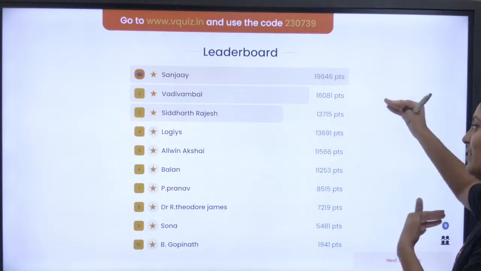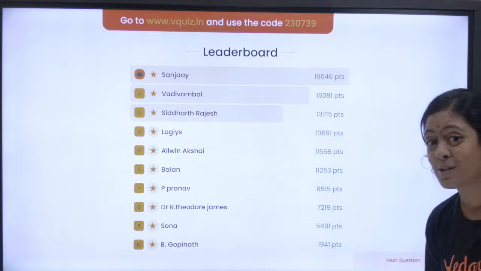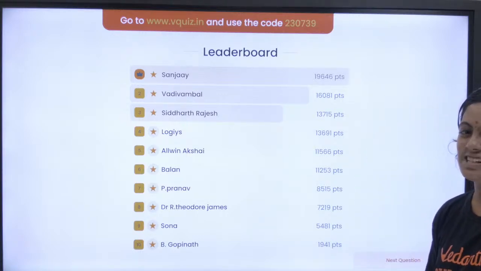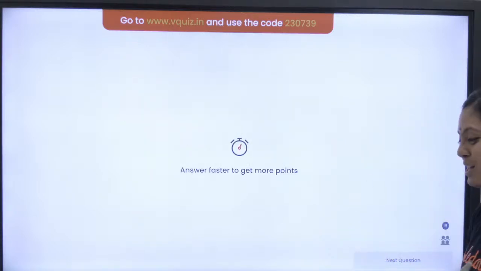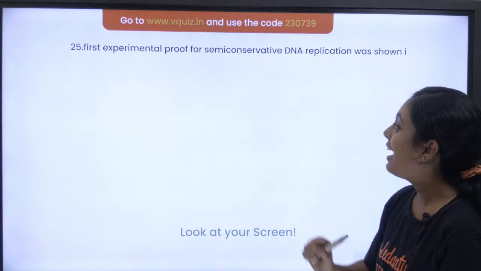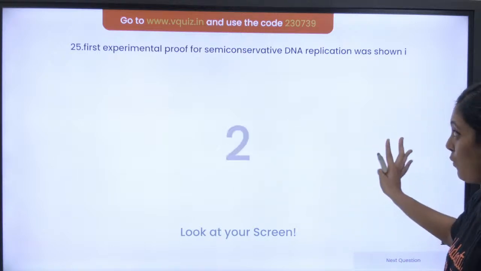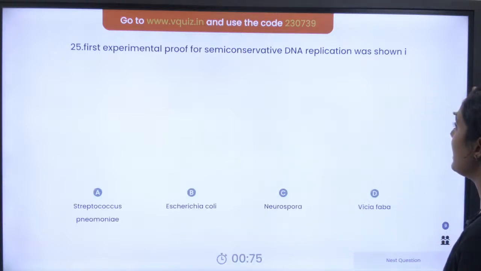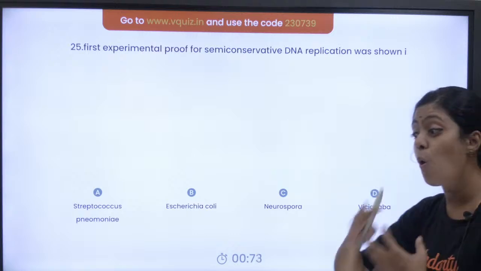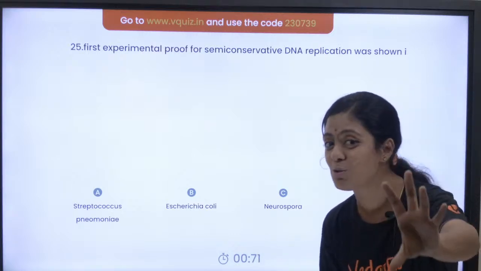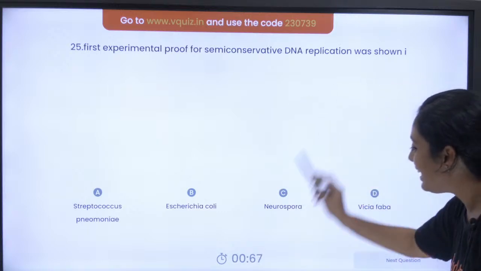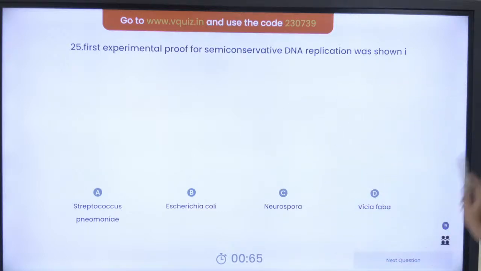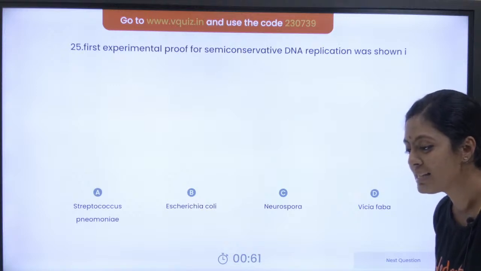So Sanjay, Vadivambal and Siddharth, we have the last question. Let's see, guys. The last question can change the game. Especially Vadivambal, you can move to the first place also. Let's see what's going to happen. First experimental proof for semi-conservative DNA replication was shown in which organism? Many of you know the answer. Streptococcus pneumoniae, E. coli, Neurospora, Vicia faba. Tell me guys, what is the answer?